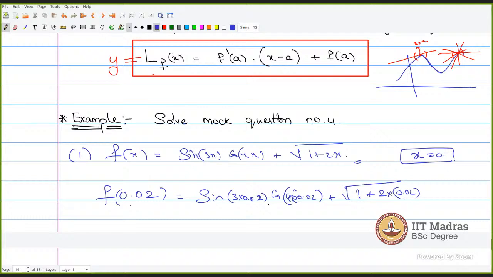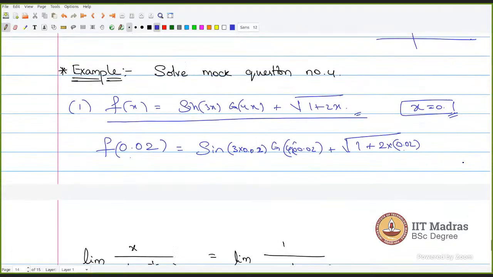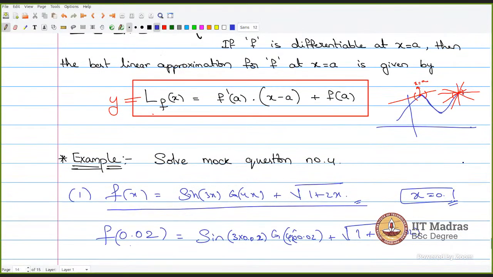That is where this linear approximation is useful. So what we do is we try to linearly approximate this function at the point x is equal to 0, and we just substitute 0.02 in that linear equation we got. So that they give similar values. Okay, so you first compute f dash of x, and what else? You have to compute f of 0. Here a is 0, so we have to compute f dash of 0 and f of 0. That's it, f dash of 0 and f of 0.